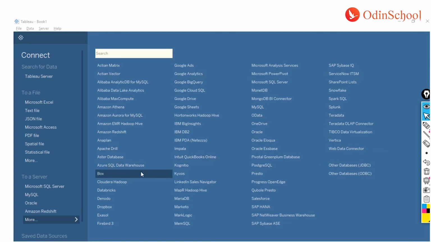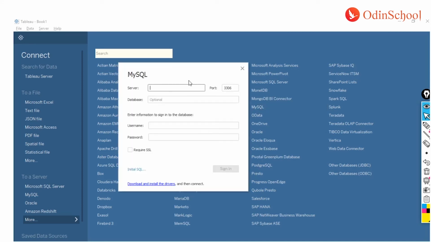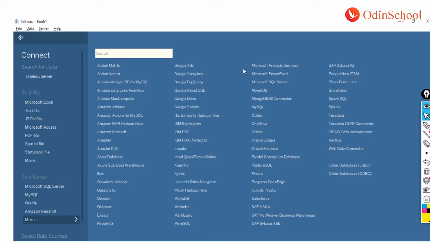Let's say I want to connect to my MySQL. I just have to click on MySQL over here and give my user credentials. If Tableau says a driver is essential, you will see over here it says download and install the drivers. Now let me see if I can find something where you don't need the drivers.